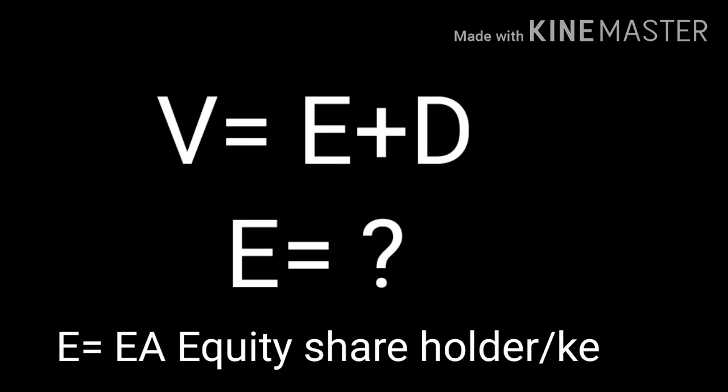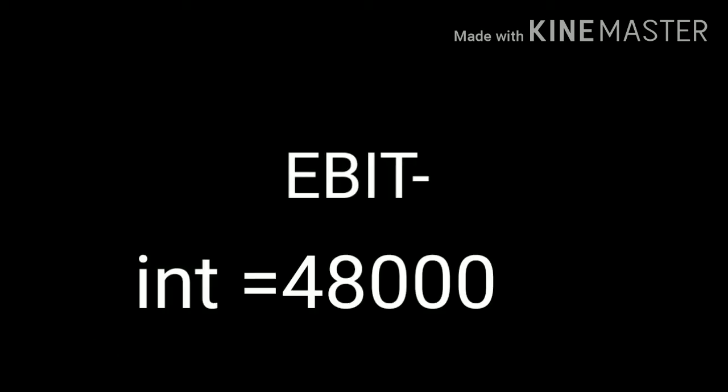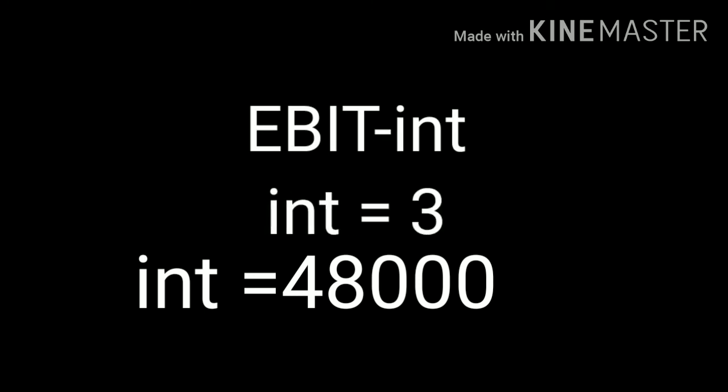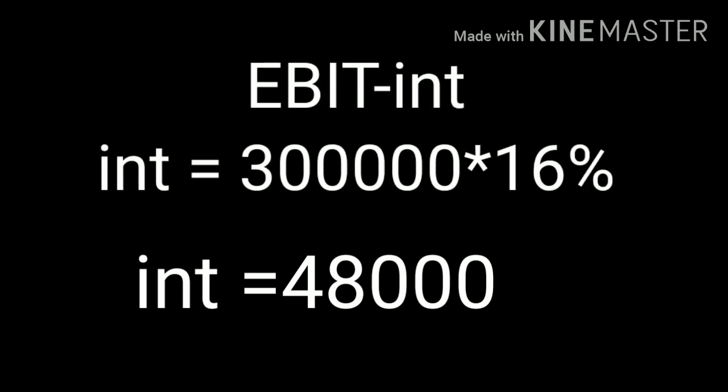Here debt capital is used, so we want to find out interest on debt capital. Here debt capital is 3 lakh, interest rate is given in your question, it is 16%. So interest is equal to 3 lakh into 16 by 100 and interest is 48,000.